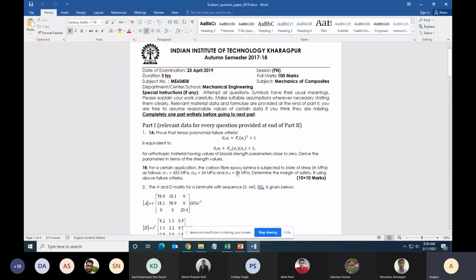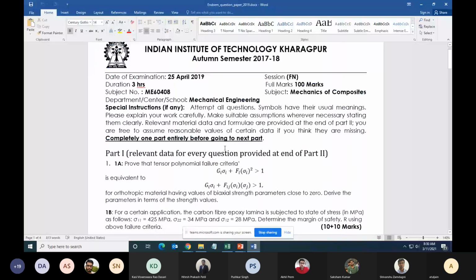So I am sharing this question paper of 2019. Okay, it was 2019. Read question number 1A. Can you try to solve?